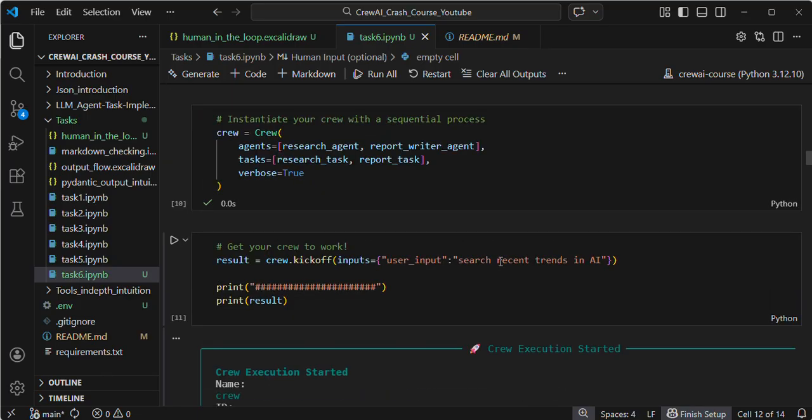If you are not satisfied with the agent response, you need to modify it, so in that case you need to give some feedback. Pay attention, see how I am able to give feedback to the agent. Here I am again executing the cell.